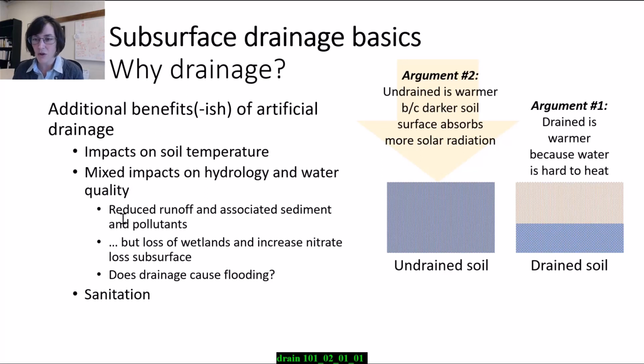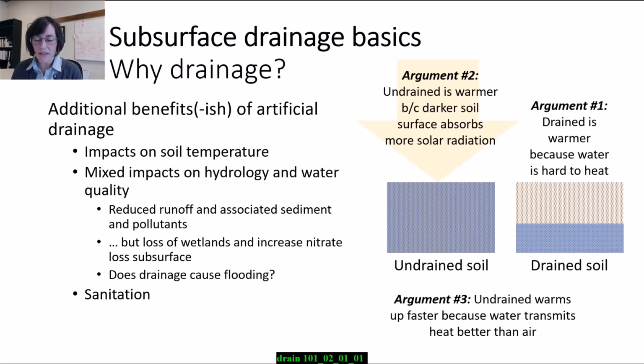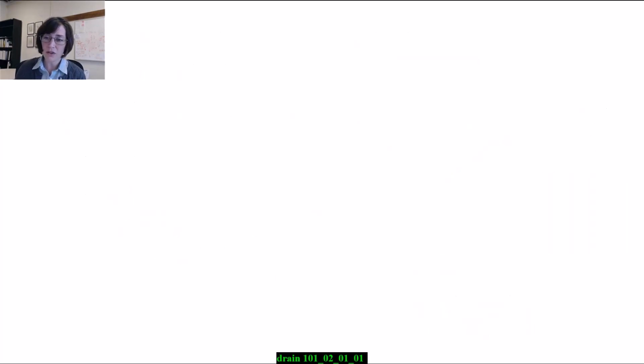I mean, black absorbs heat better than white, so darker soil could absorb more solar radiation compared to a well-drained or a tile-drained, lighter colored soil. And then there's another argument, undrained soils might warm up faster because water transmits heat better than air. So this is all very complicated. You could probably do an energy balance on this if you really wanted to.